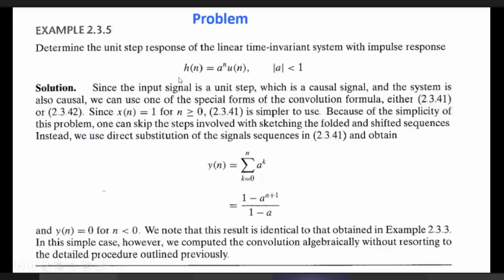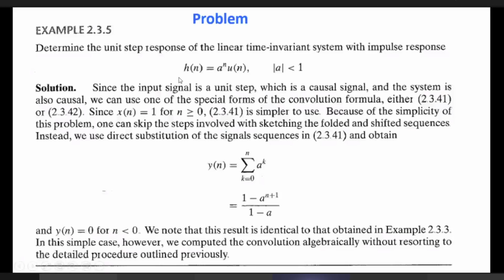h[n] is given and we have to calculate the unit step response, meaning x[n] is the unit step signal. What are given? x[n] is given and h[n] is given. x[n] is u[n] and h[n] is a to the power n u[n]. So we use the formula for convolution.